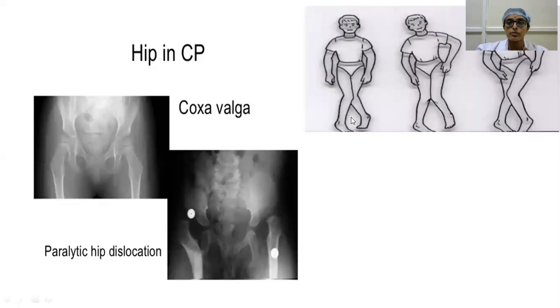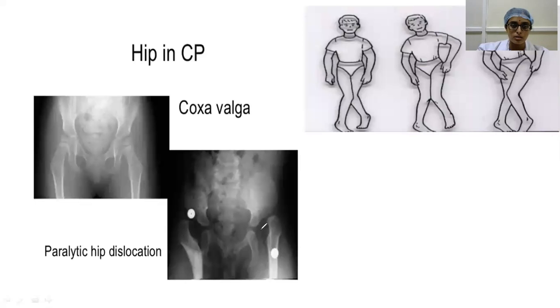So this is the scissoring gait, where one leg will be obstructing the other leg, and see the adduction deformity at the hip joint. So in this X-ray, you can see the increased neck shaft angle. This is the line passing across the femoral neck. So the neck shaft angle has increased. This is coxa valga. If the neck shaft angle has decreased, it is coxa vara. This is for your information I'm telling. Here you can see coxa valga.